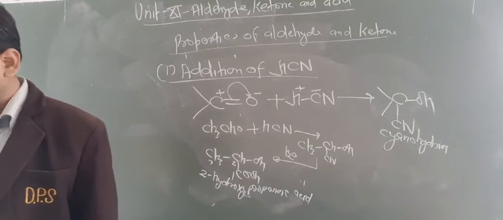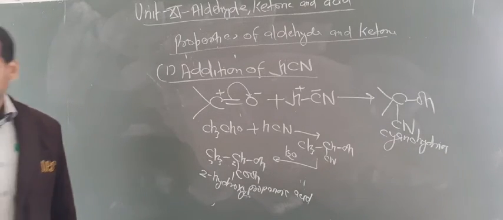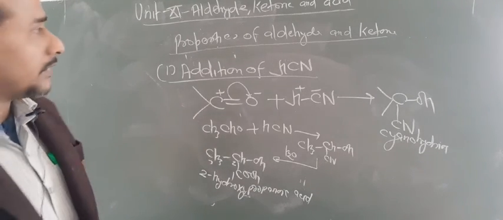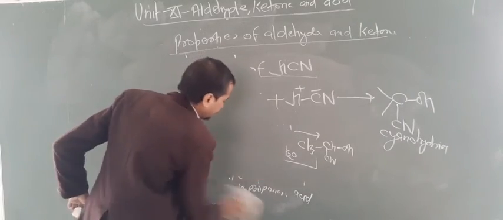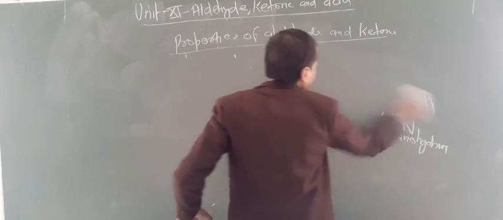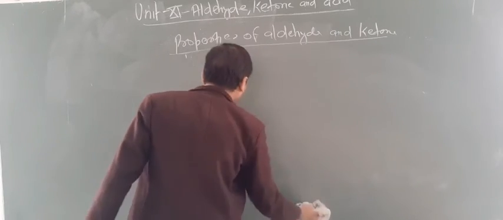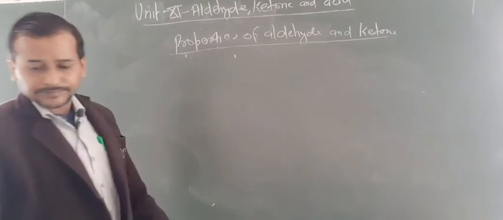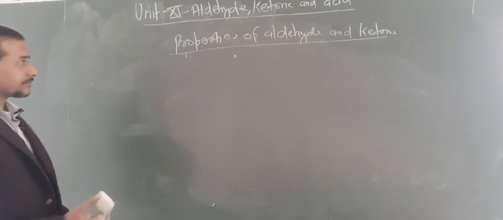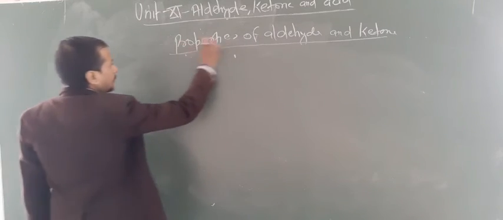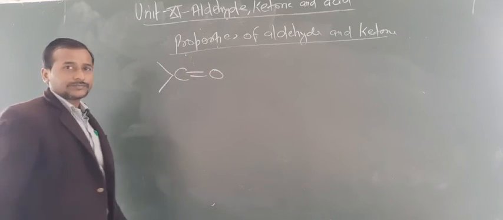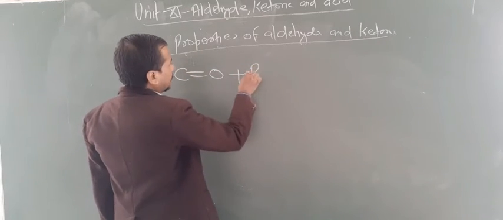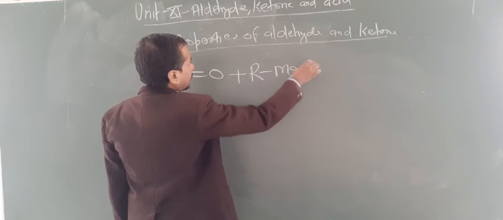Okay dear students. Now let us focus on the addition reactions of Grignard reagents. That is also most important. Again look here, C double bond O. This will react with the Grignard reagent, RMgX.